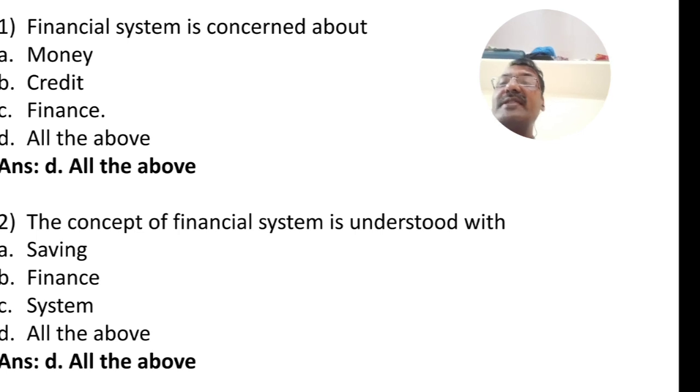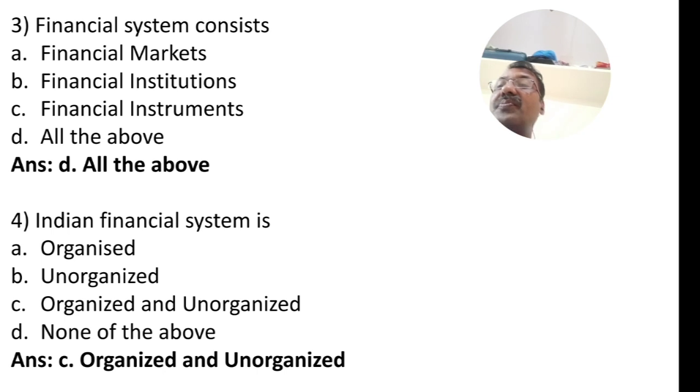So we move to the second question. The concept of financial system is understood with, again four options. Option A savings, option B finance, option C system, and option D all the above. Again, the concept of Indian financial system is understood with savings, finance, and system. So the correct answer is all the above.